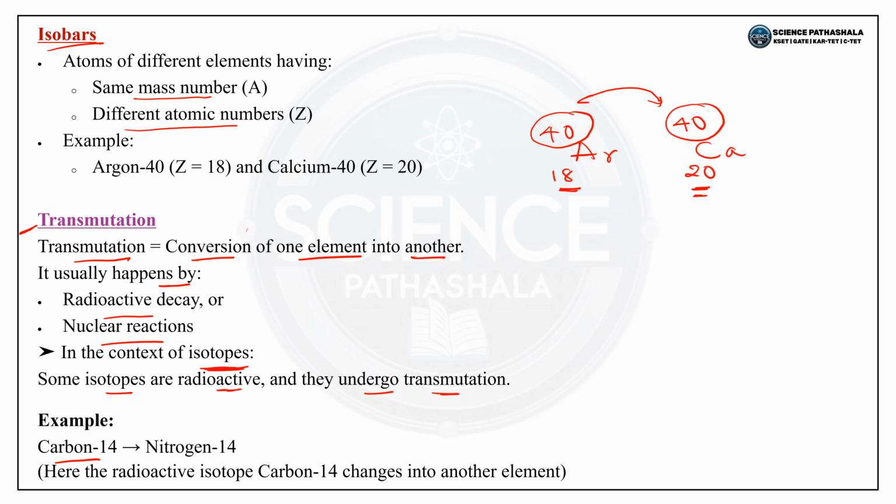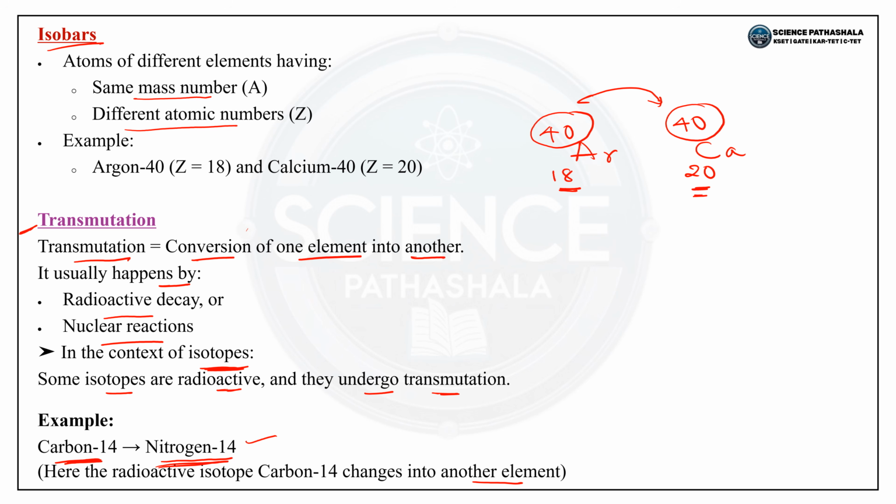Example, carbon-14 is unstable. It will undergo decay and form nitrogen-14. So the radioactive isotope carbon-14 changes into another element, nitrogen-14. In simple words, it is a natural process where an unstable atom breaks down on its own and releases energy to become more stable.